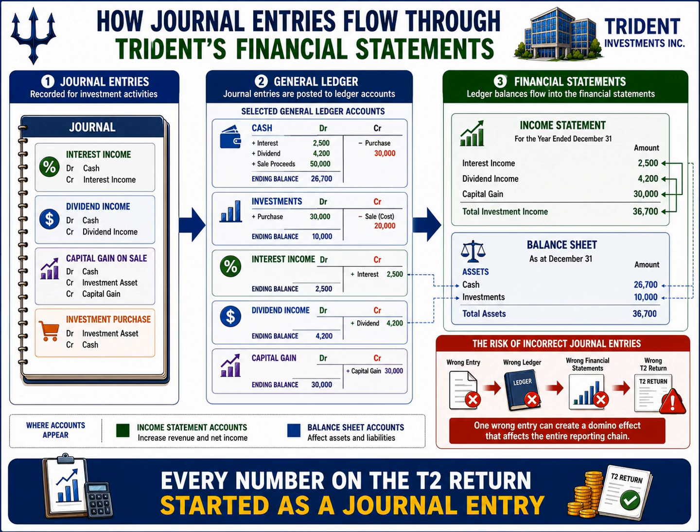They are the foundation of financial reporting, tax reporting, and corporate tax compliance. If the journal entries are correct, the financial statements are reliable. If the financial statements are reliable, the T2 return can be prepared accurately. And that is the ultimate objective of the entire accounting process.